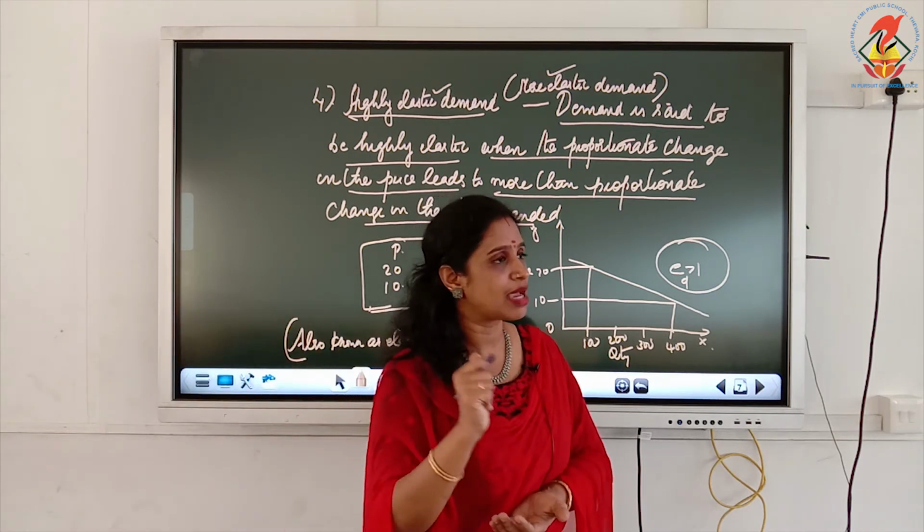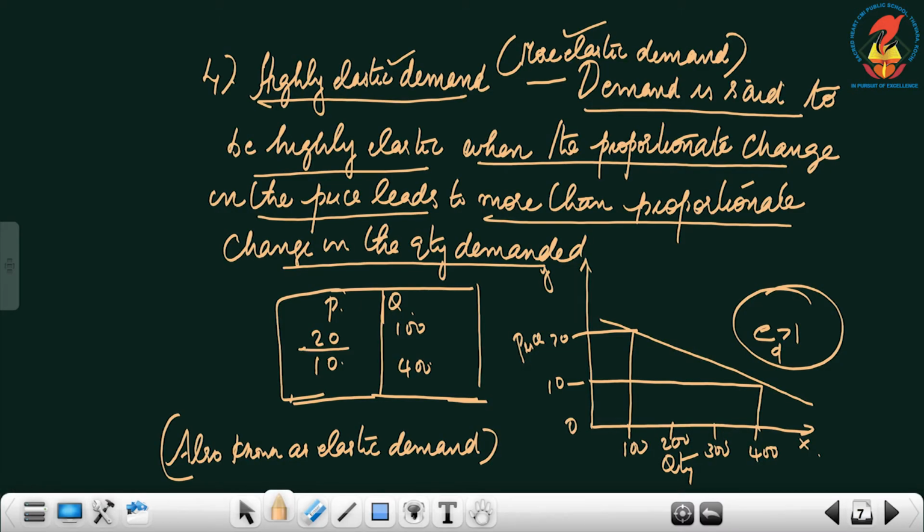Let us see the example for that. Price is 20 and the quantity demanded was 100. But when the price falls from 20 to 10, a difference of 10 rupees, he is buying 300 quantities more. That means now he is buying 400. So when the price has come down from 20 to 10, the consumer has increased his purchase from 100 to 400. Very sensitive he is.